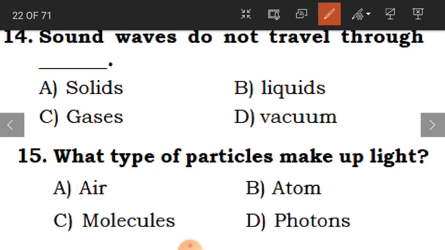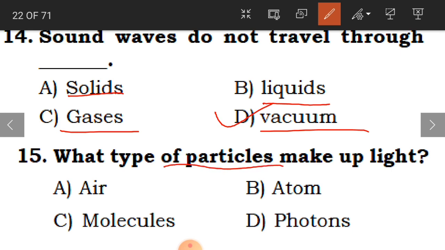Now 14th question, sound waves do not travel through dash. So the options are, children, solids, liquids, gases and vacuum. So sound waves do not travel through what? Through vacuum. So D is the correct answer. Clear?